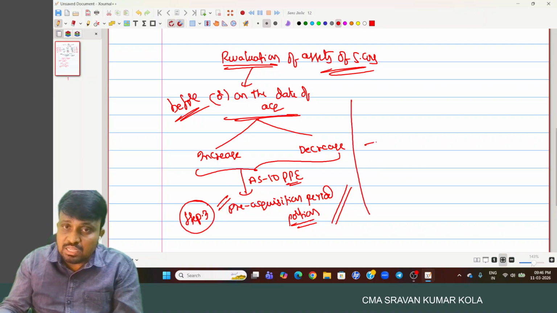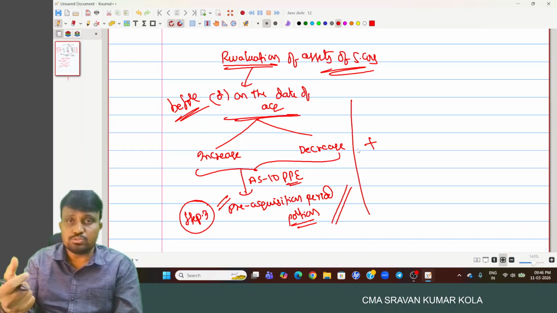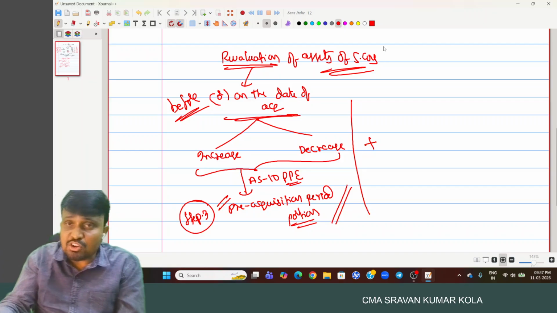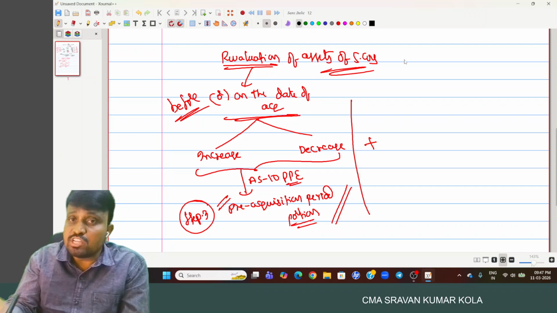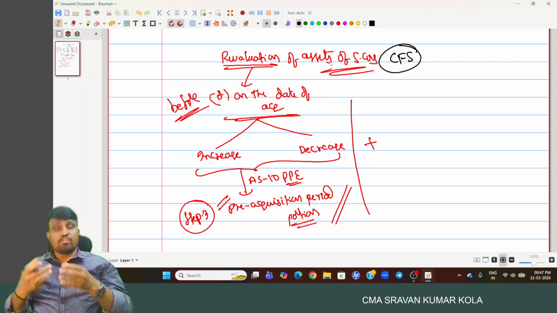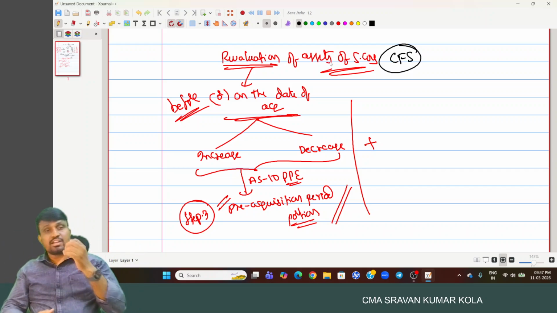But remember, due to the change in value of the asset, there is a change in depreciation. Normally, this revaluation happens only for the purpose of consolidated financial statements. Because while purchasing the shares of a subsidiary company, we purchase it at a market price, or fair value available in the market.